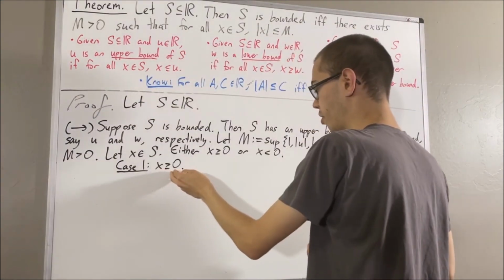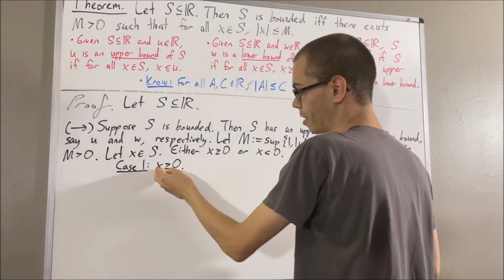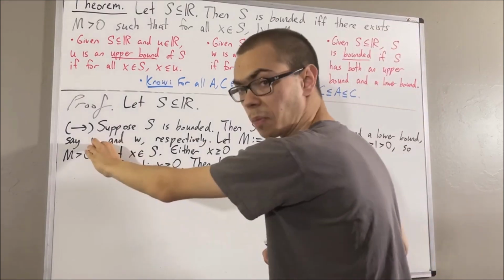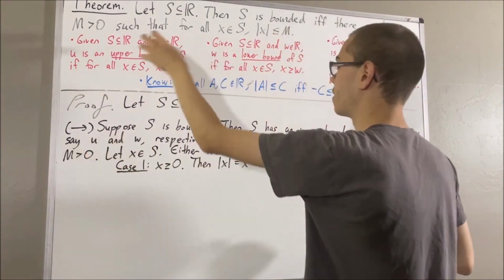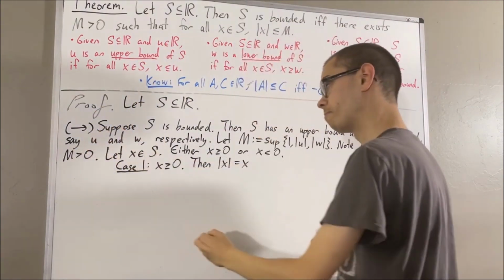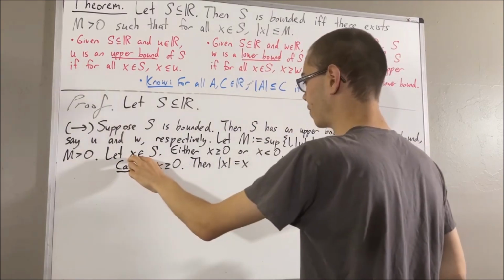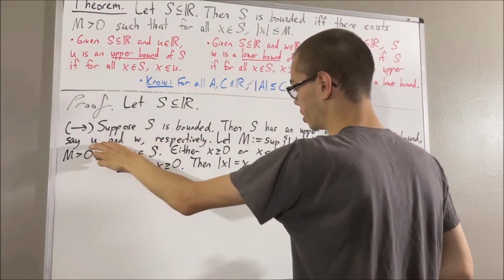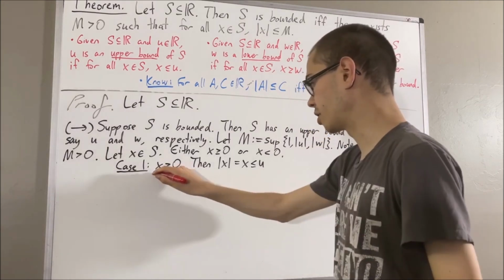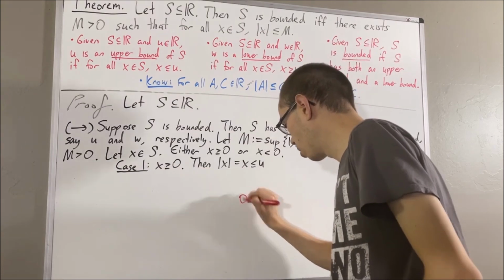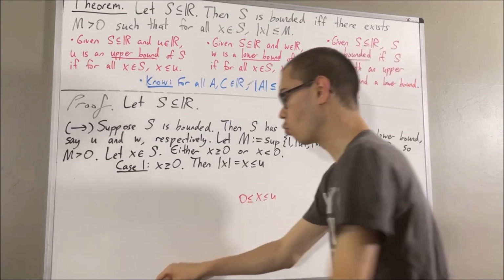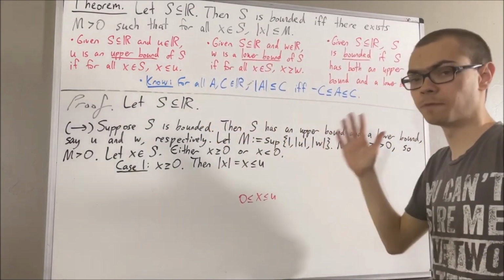Well, since x is greater than or equal to 0, we know that the absolute value of x is equal to x. And also, since u is an upper bound of S, by definition every element of S is less than or equal to u. So in particular, since x is an element of S, x must be less than or equal to u. But since x is less than or equal to u, and x is greater than or equal to 0, we say that u is greater than or equal to 0. And because u is greater than or equal to 0, we must have that the absolute value of u is equal to u.